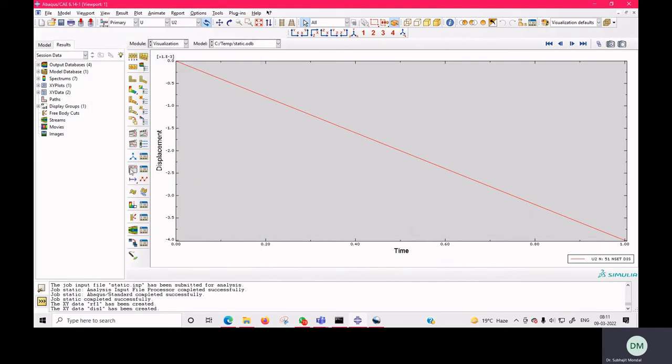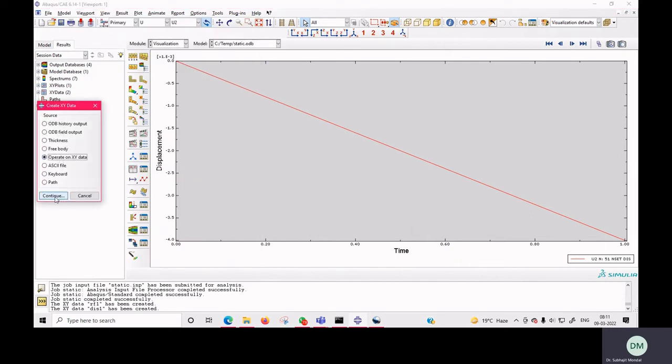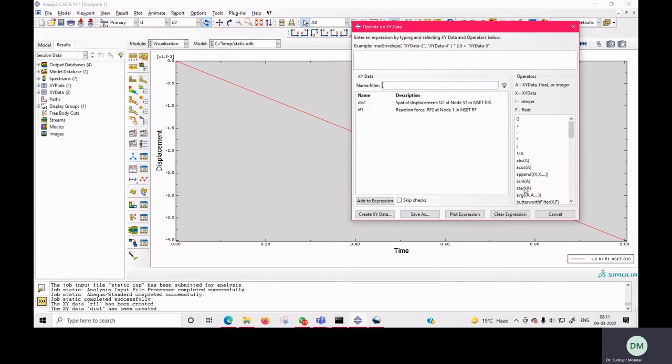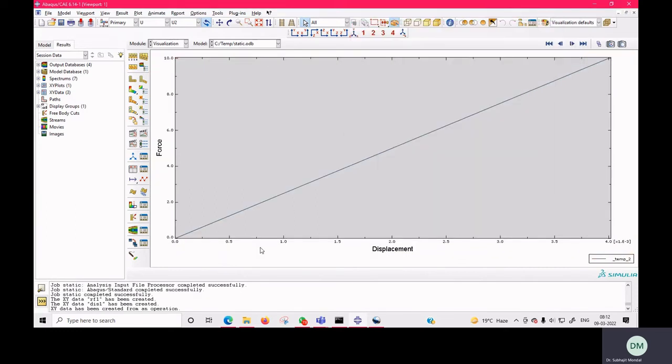Now what we can do, we can go to operate on XY data, and then here we will select combine, then minus sign displacement, and double click on RF1. Okay, now here you can see this is your force versus displacement. So at 10 Newton force we have 4 mm displacement.